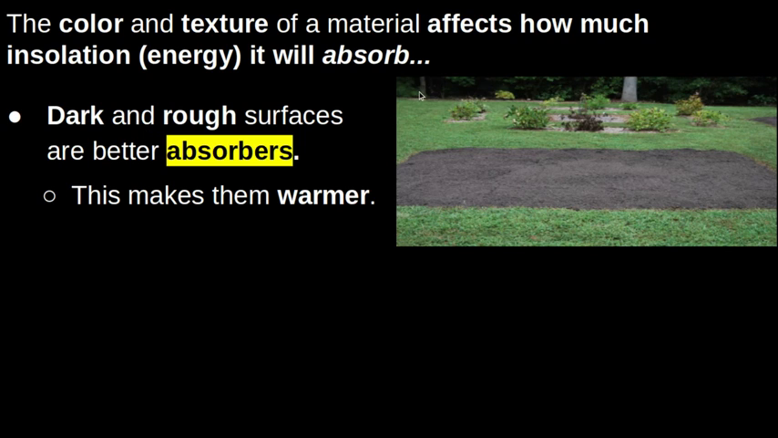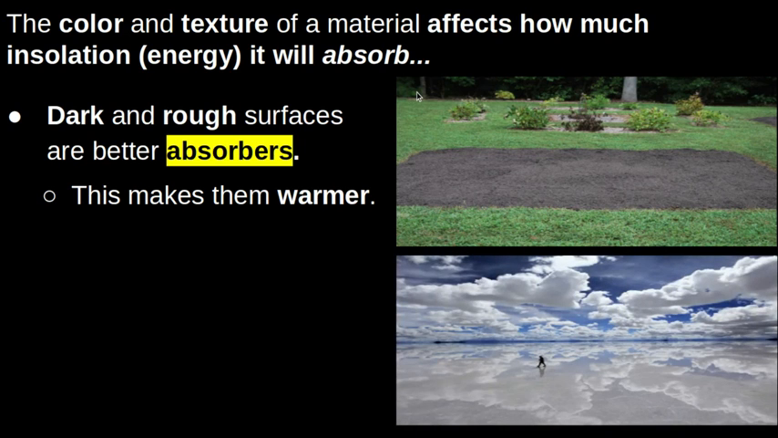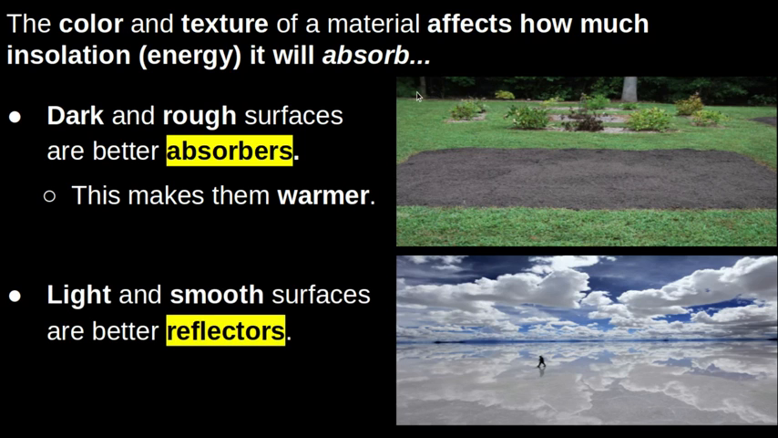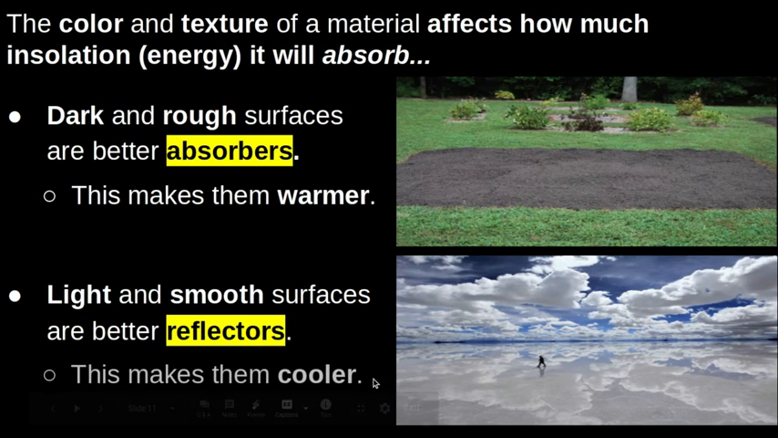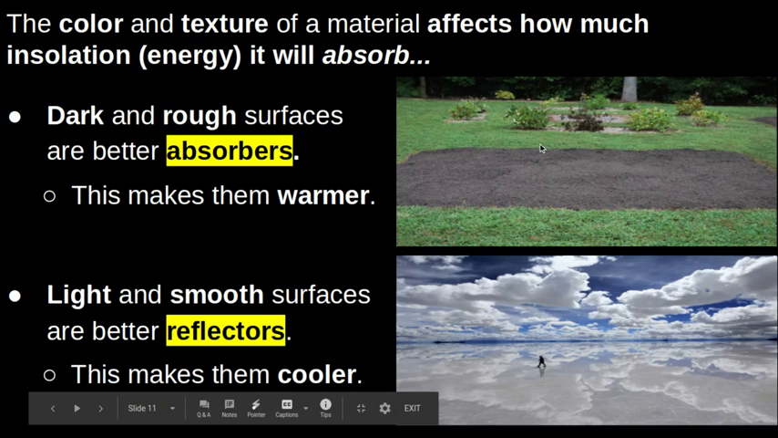The opposite of dark and rough is, of course, light and smooth. So surfaces or objects that are lighter and smoother are going to be better reflectors. They're going to reflect that heat energy from the sun instead of taking it in. And since they're reflecting more energy than they're taking in, it's going to make them cooler than other surfaces that are darker and rougher. So here, this is a pretty cool image.